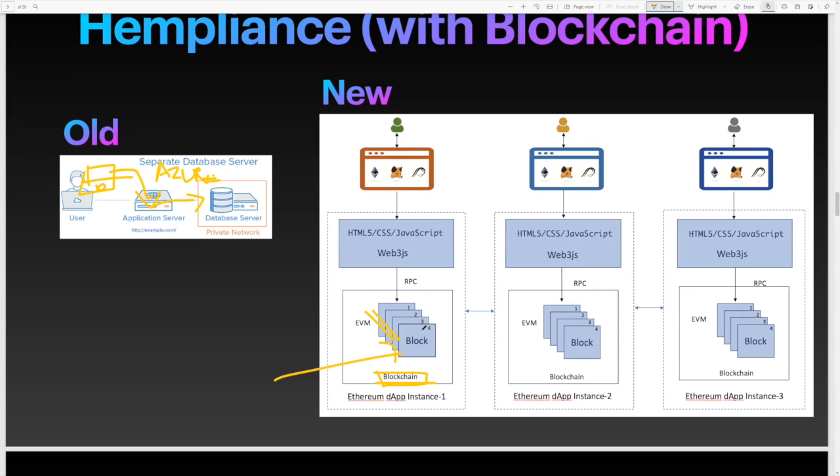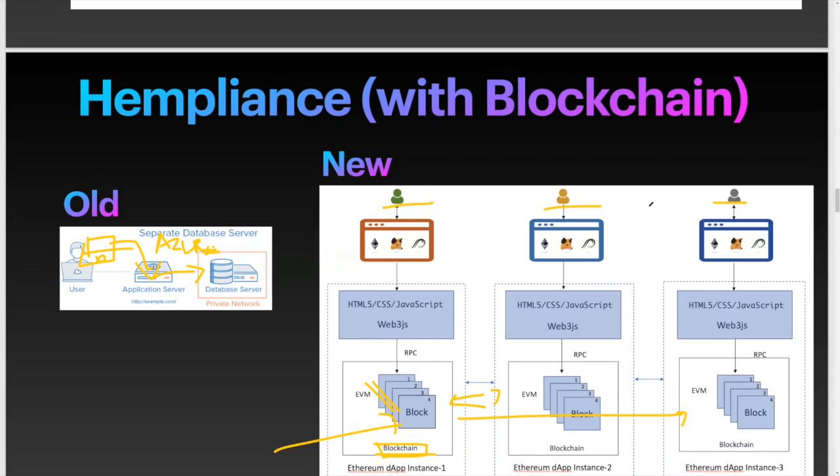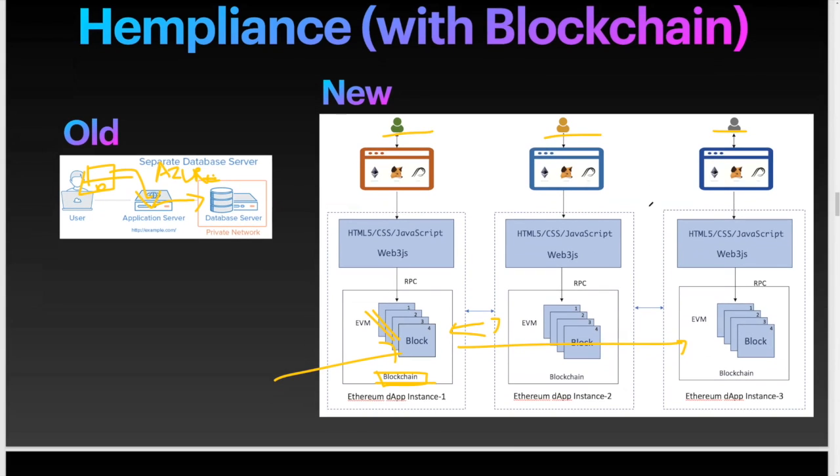Because it's a node, all the nodes talk to each other automatically. They all broadcast the transactions to each other automatically, so all of them will be the same. Then we use a browser and MetaMask to interact with this blockchain and get the data. And these are all the users. So let's take a step back and go back to the database. This is how it's going to look. This is the future of compliance.